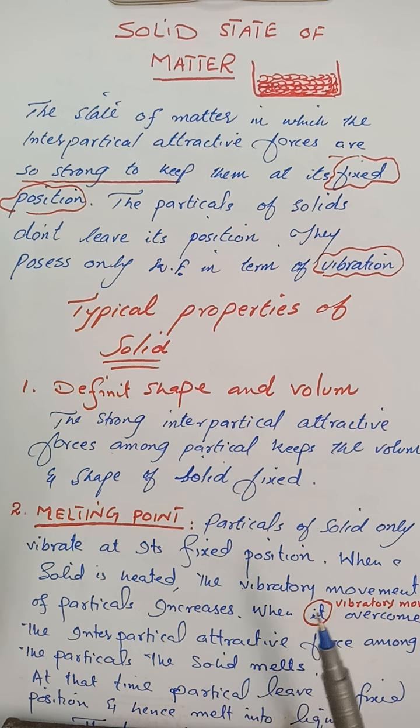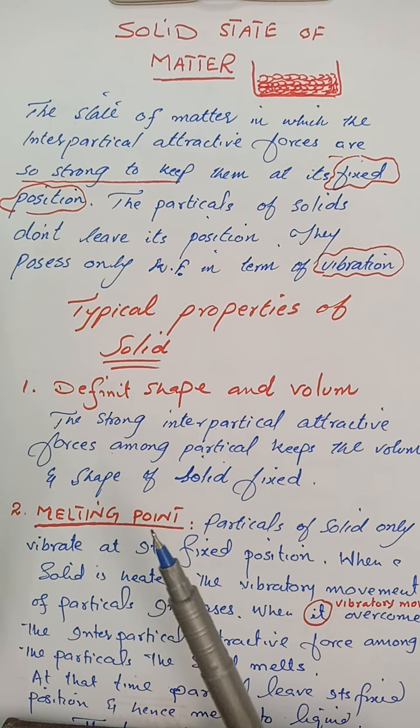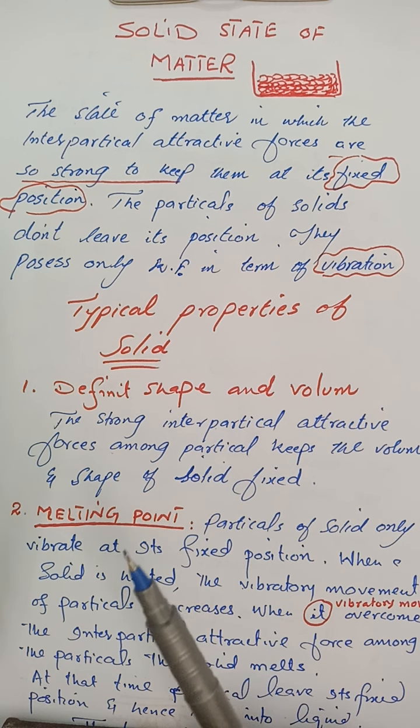When the vibratory movement increases so much that it overcomes the interparticle attractive force, the particles leave their fixed positions and move all around the solid. So we say that the solid now starts melting. The temperature at which a solid starts melting is said to be the melting point.